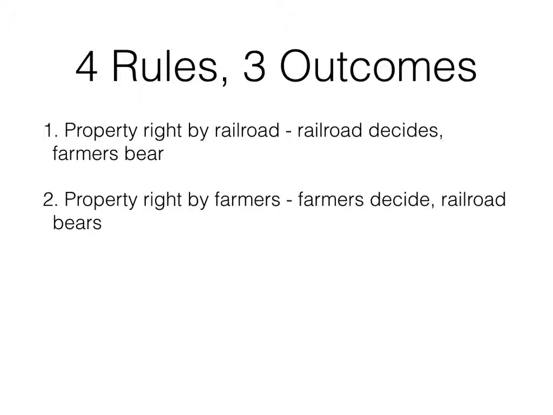A property right to the farmer. The railroad has to get the acquiescence or the agreement from the farmers that it can emit sparks that burn the crops. So that would be a property right by the farmers.